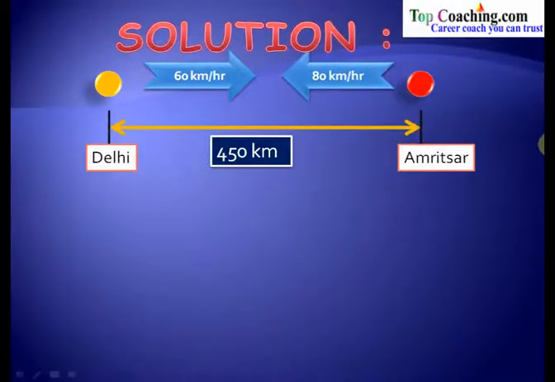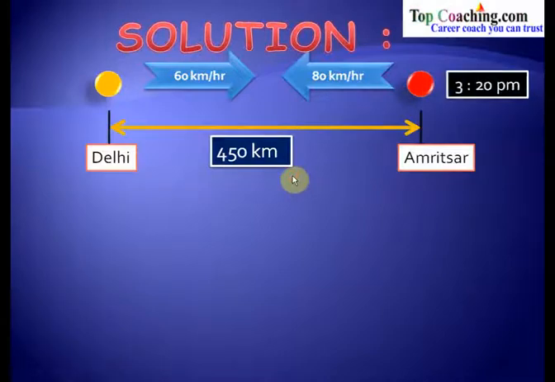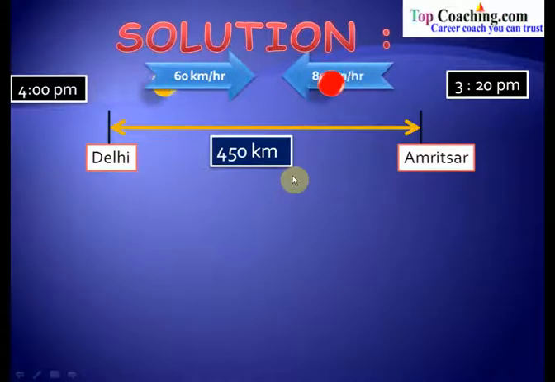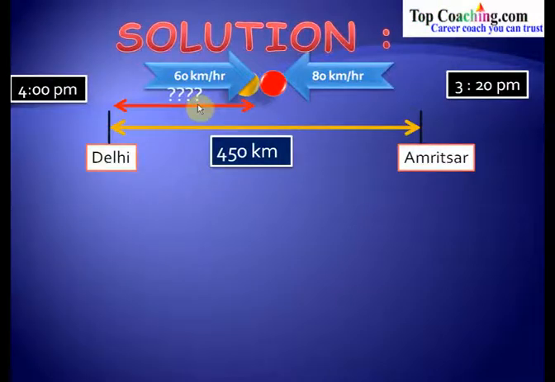Now at 3:20 p.m. the train from Amritsar starts moving, and at 4 p.m. the train from Delhi starts moving in this way. So at 3:20 p.m. this train starts moving, and at 4 p.m. both of these travel towards each other, and let us say that they meet at this point. We have to find out what is this distance, that is the distance from Delhi to the point where they meet each other.